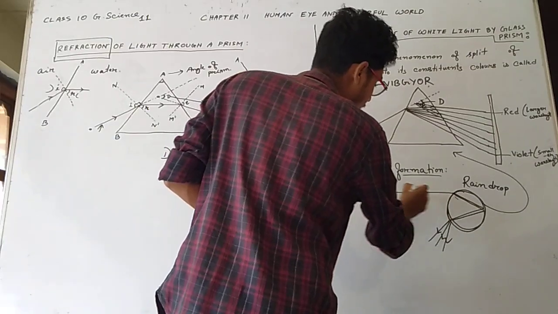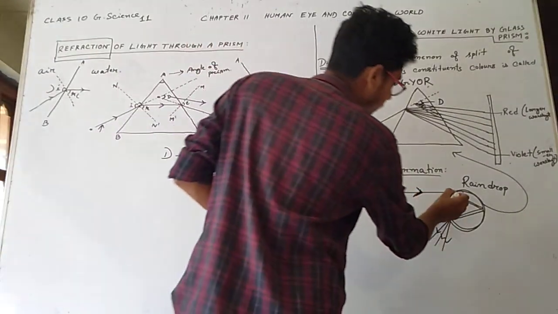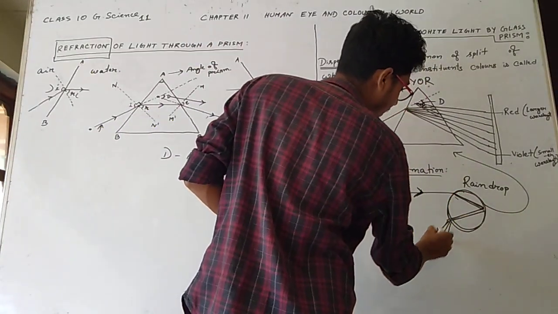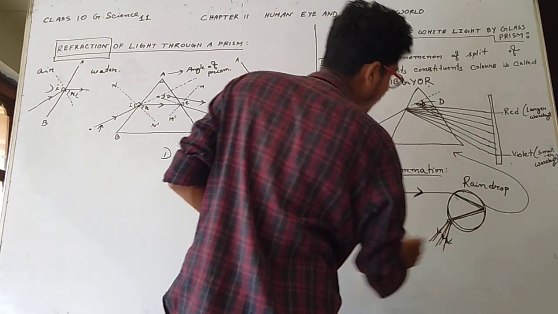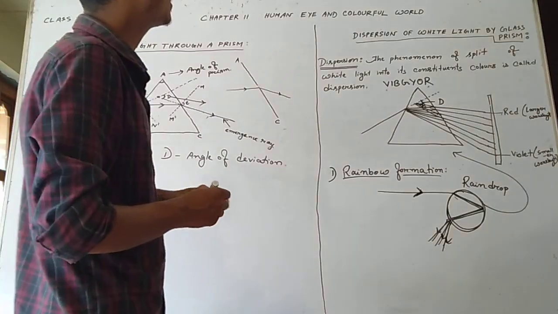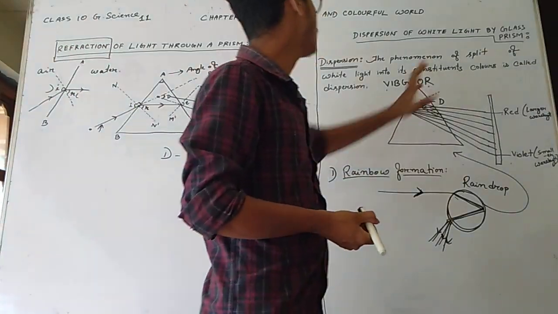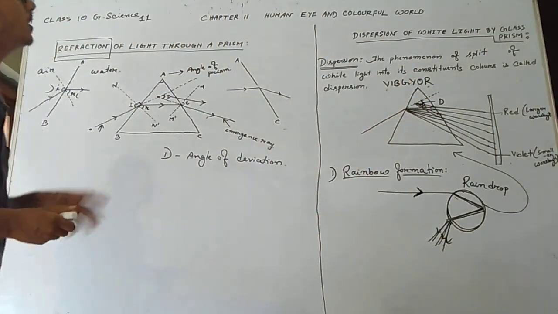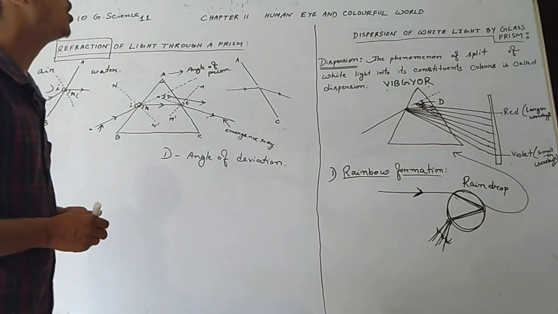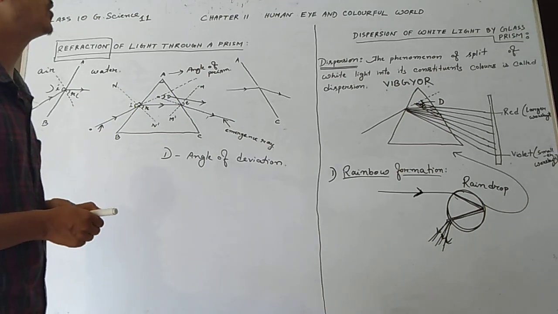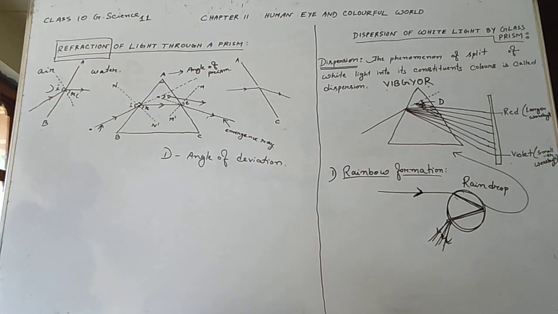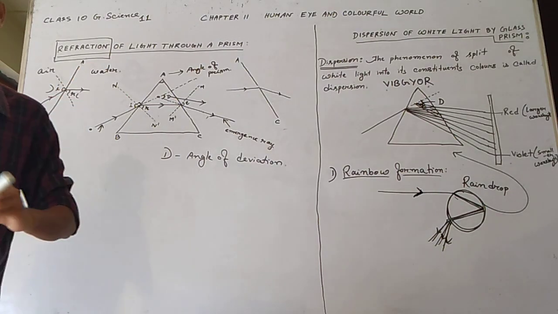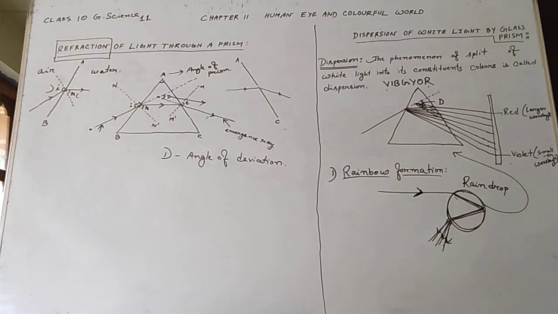When sunlight falls on this raindrop, it splits into its constituent seven colors, VIBGYOR. You have to remember this. So what is dispersion? The phenomenon of splitting of white light into its constituent colors is called dispersion. Thank you. Today's video is over.